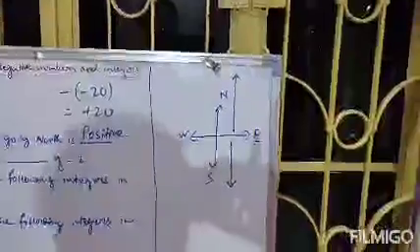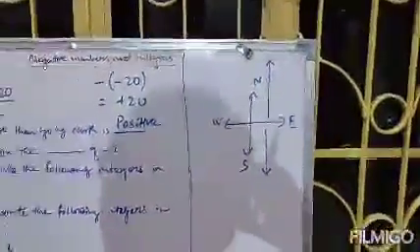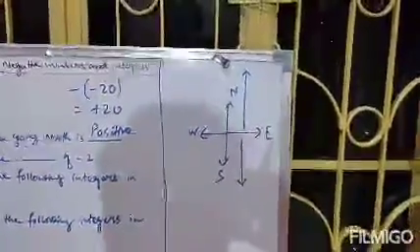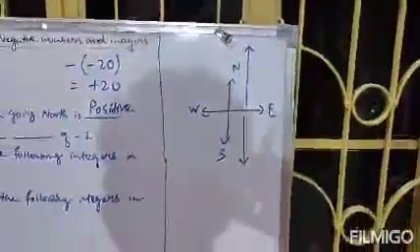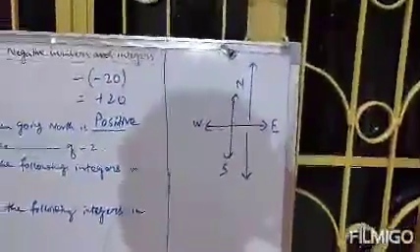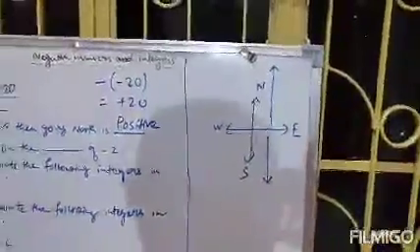East is the opposite of west, north is the opposite of south, west is the opposite of east, and south is the opposite of north. So if going south is negative, then going north must be positive, because north and south are opposite to each other.